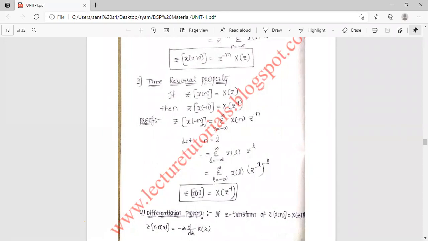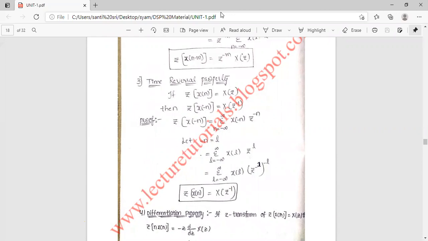The z transform of x of minus n is equal to sigma n is minus infinity to infinity x of minus n into z power minus n. Let minus n equal to L, so minus n will be replaced by L. So sigma L equal to minus infinity to infinity x of L into z power L, or we can write this as z power minus 1 whole power minus L, which is equal to X of z power minus 1. So this is the time reversal property.